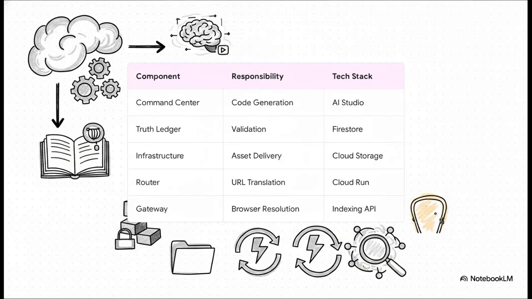Taking a quick look at the back-end tech stack, we get a really clear overview of how much this vision relies on cloud automation to bypass all that traditional registry bureaucracy. You've got Google AI Studio acting as the command center for code generation, then Firestore is acting as the truth ledger for validation. Cloud storage handles all the asset delivery. Google Cloud Run steps in as the router to dynamically translate and paint the apps on the screen. And finally, the indexing API serves as the discovery gateway to make that whole search loophole work seamlessly.